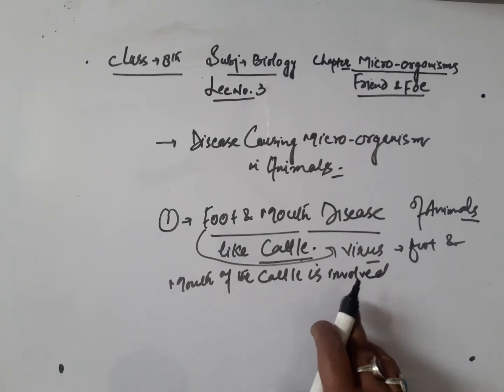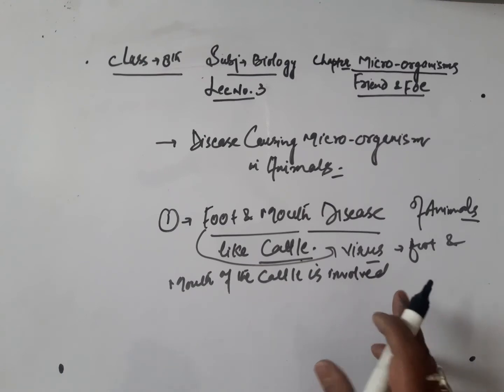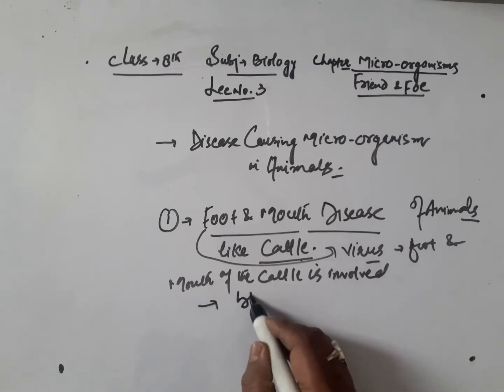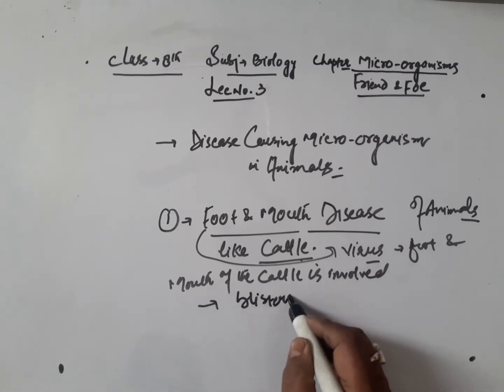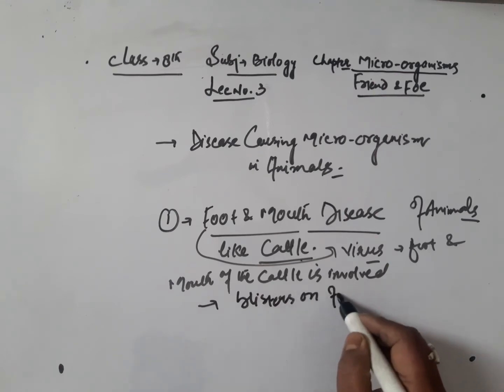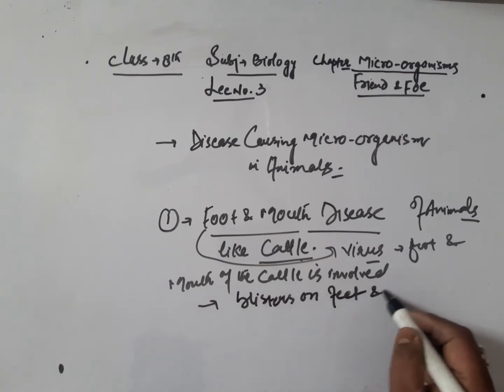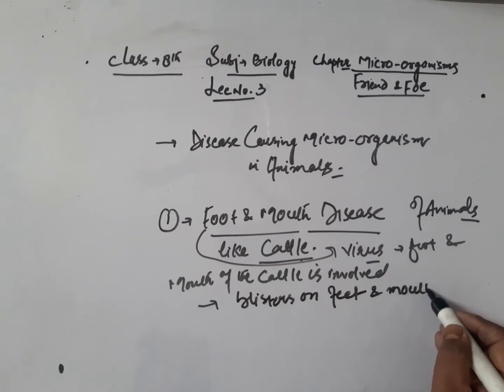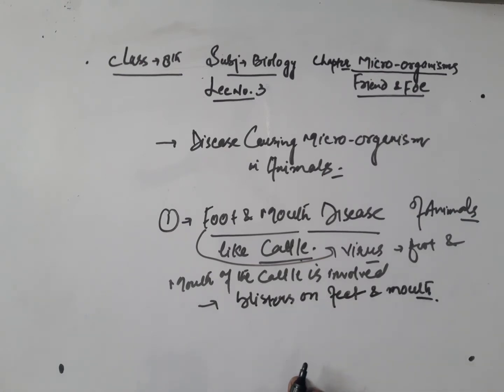Remember that. The cattle suffering from this disease get blisters on feet and mouth. So this is one of the diseases that is caused by microorganisms in animals.